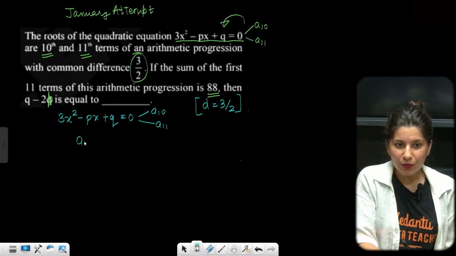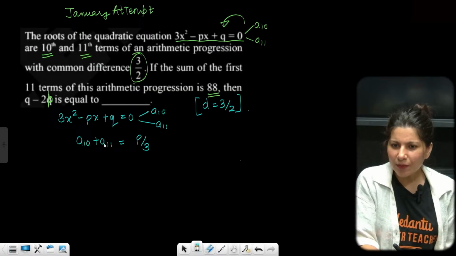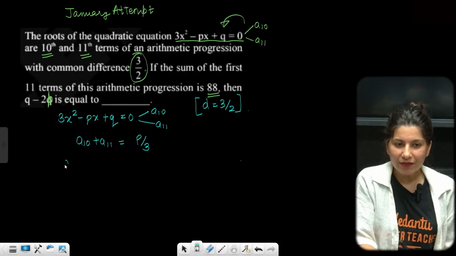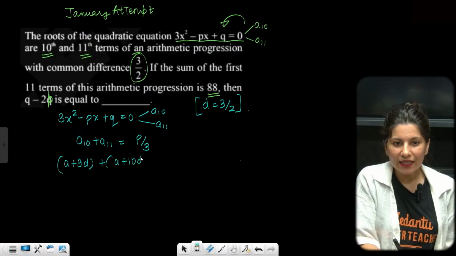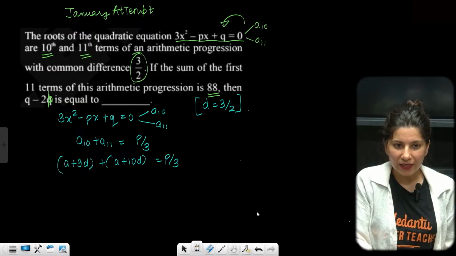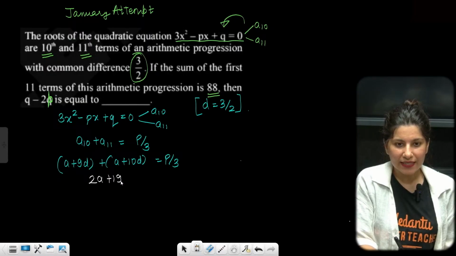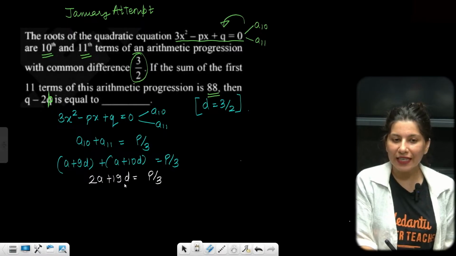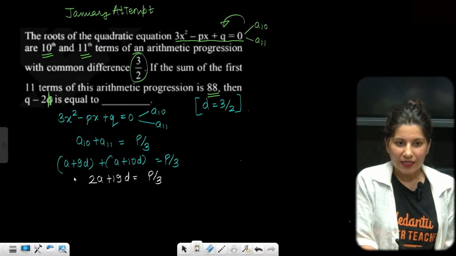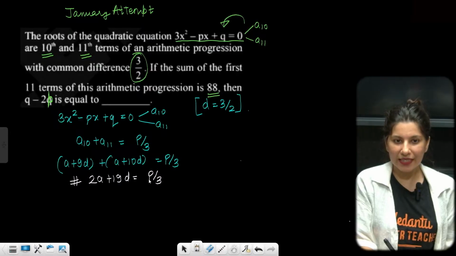Now the sum of roots, A10 plus A11, that is going to be minus b by a, which is p by 3. A10 will be a plus 9d and A11 will be a plus 10d. That is p by 3, correct? Now put the value of d. This is 2a plus 19d equals p by 3. This is the very first equation, by the way. Let's keep it aside for now.